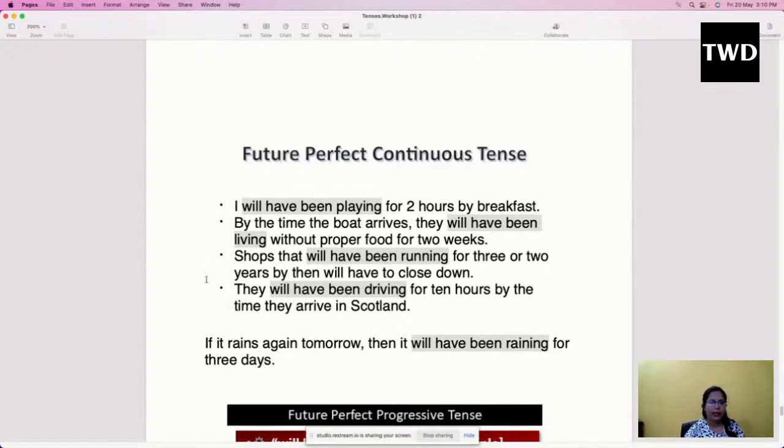Okay, by the time the boat arrives they will have been living without proper food for 2 weeks. So it happens sometimes when there is some kind of natural calamity and the government wants to send some kind of food. Till then the people over there might suffer. So this is the meaning of this sentence: by the time the boat arrives, they will have been living without proper food for 2 weeks.